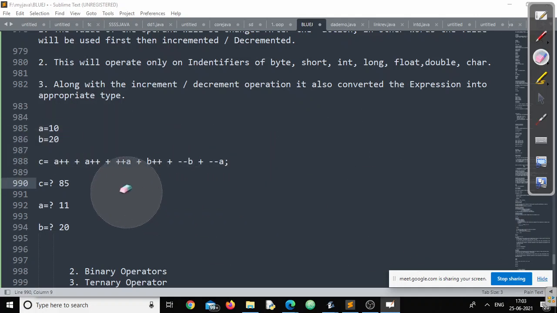Now what you need to do? Sir, I think the addition is wrong. Acha, the last addition was wrong. 10, 11, 13, 12, I think.